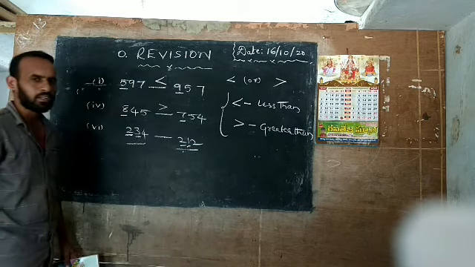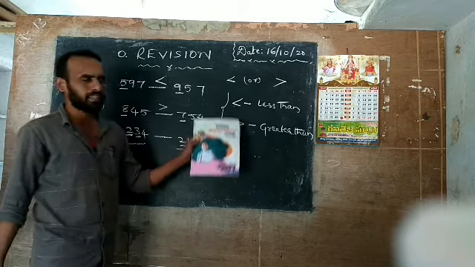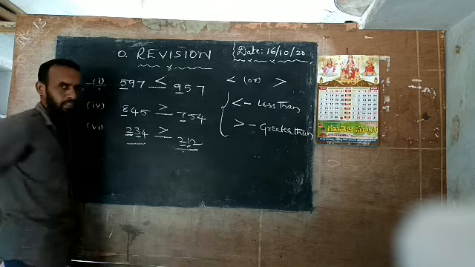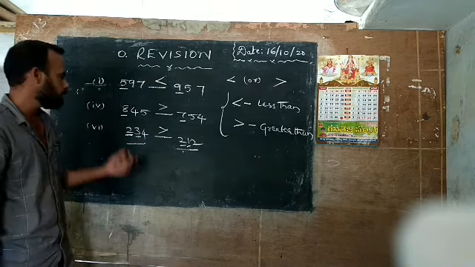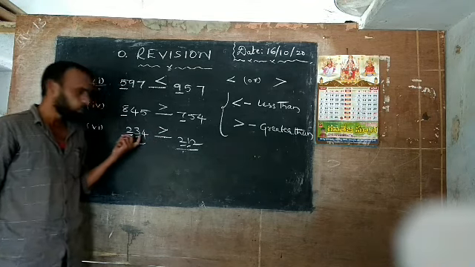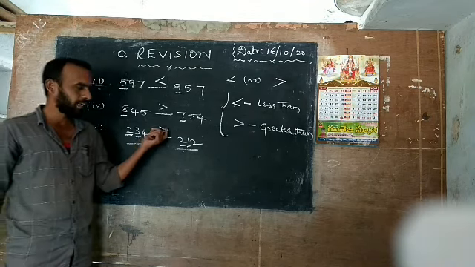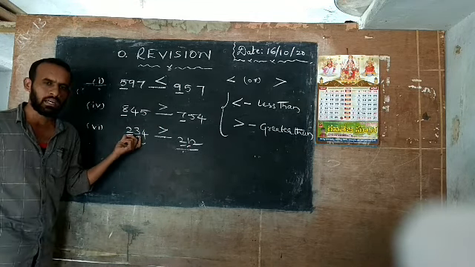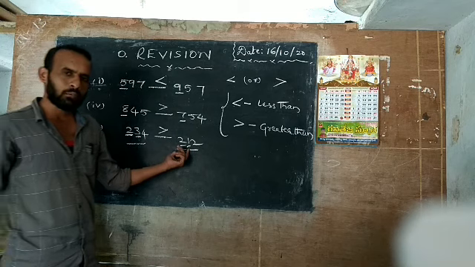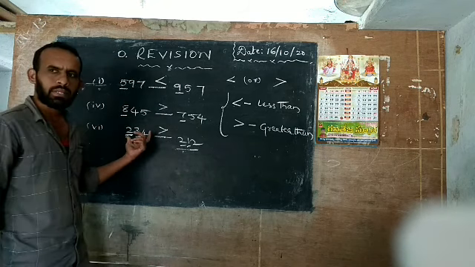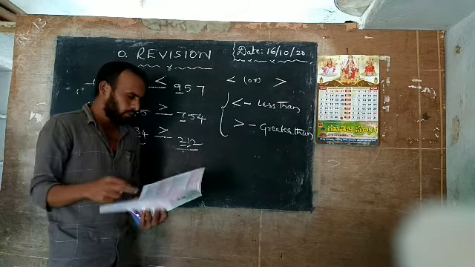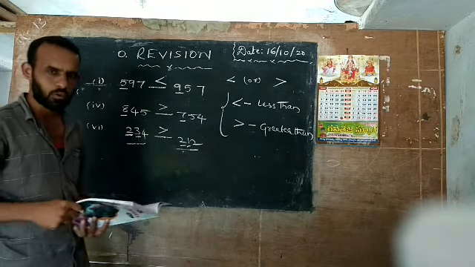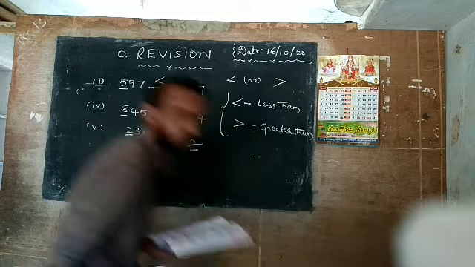Here which symbol can you keep, less than or greater than? Yes, very good. Which is this symbol? Greater than. Now how to read this question? 234 greater than 212. 234 అనే నంబర్ 212 అనే నంబర్ కన్నా పెద్దది. Understand? Okay. Now the remaining 3 questions given here are homework questions that you solve yourselves.